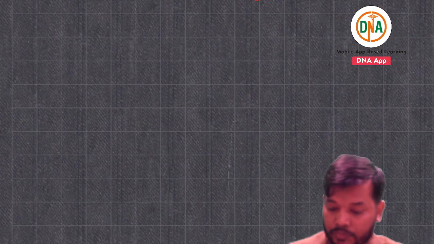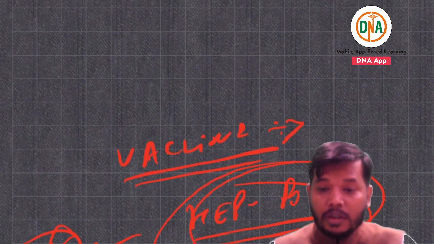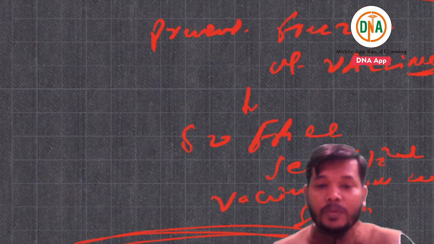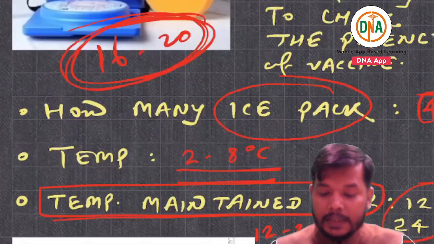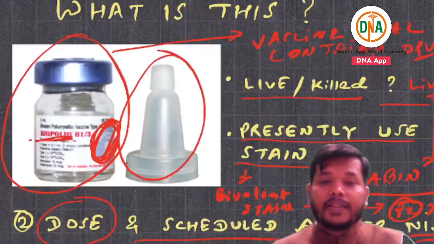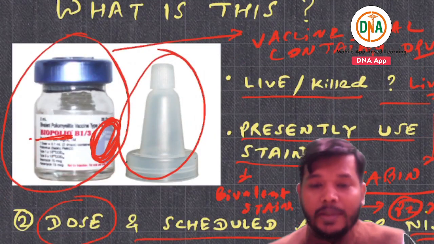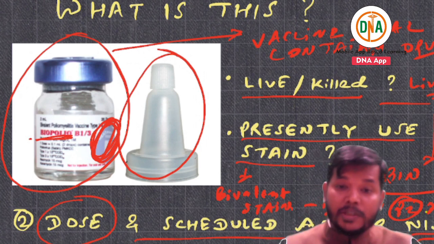They can ask any questions from these. I have tried to cover each and every aspect of this, in the form of image based questions, viva tables, and MCQs.